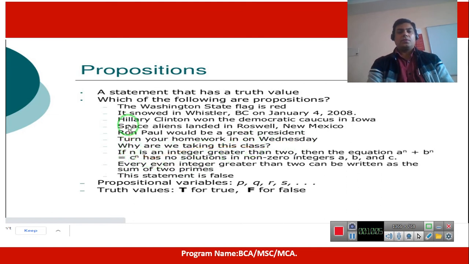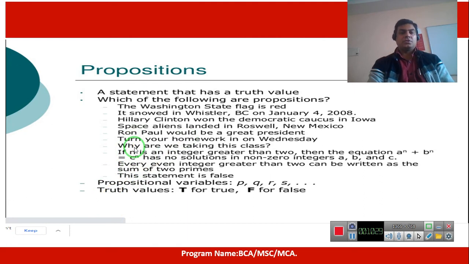So these are simple sentences. Also Ron Paul would be a great president is one, but turn your homework in is an imperative sentence. An imperative sentence can never be considered a proposition. And why is a question word. So these two sentences can never be propositions.